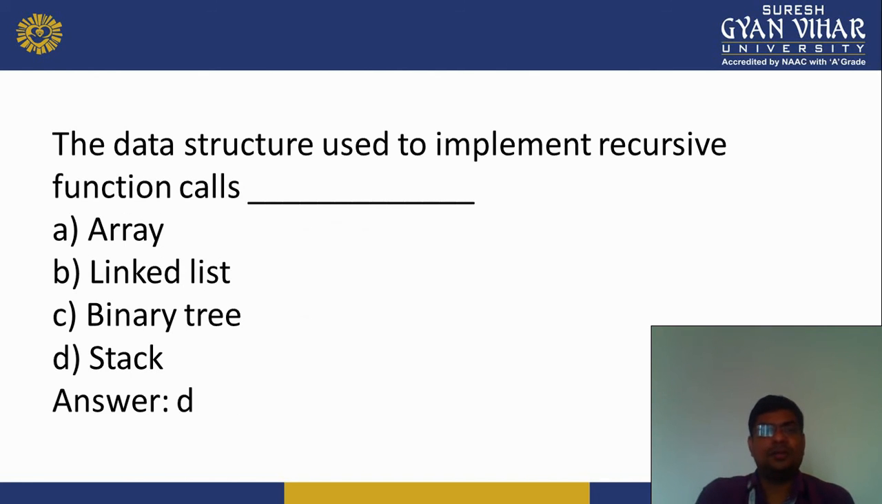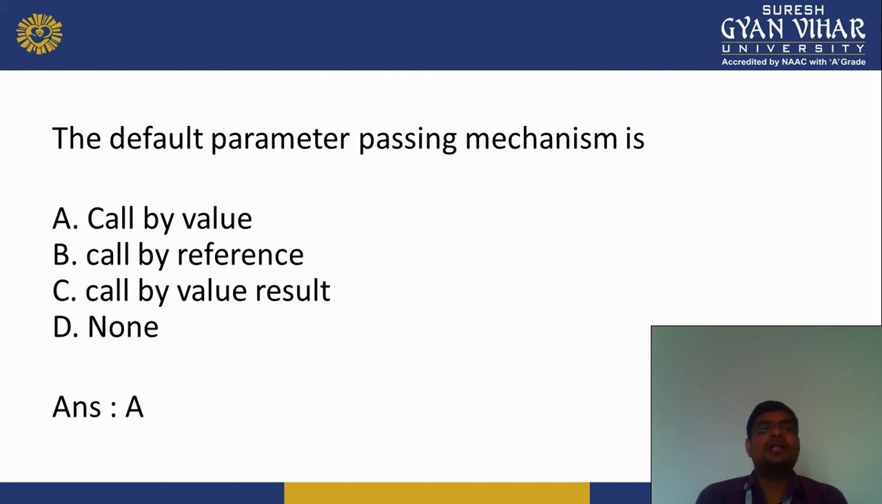Next is the data structure used to implement recursive function calls. It is the stack. In memory, the stack is used to perform recursive functions. Next is the default parameter passing mechanism: call by value, call by reference, call by value result, or none of them. So that is call by value.